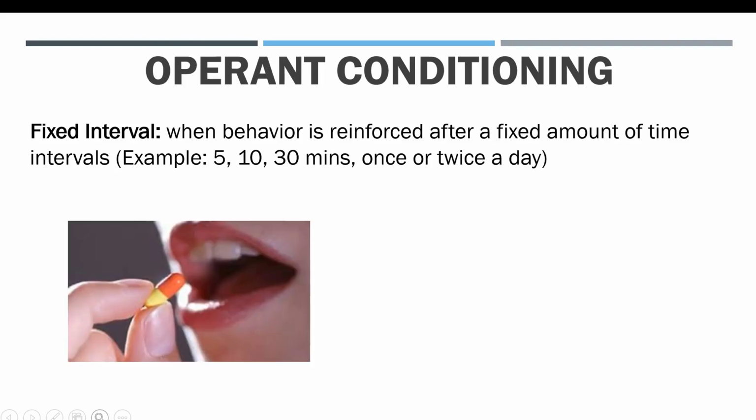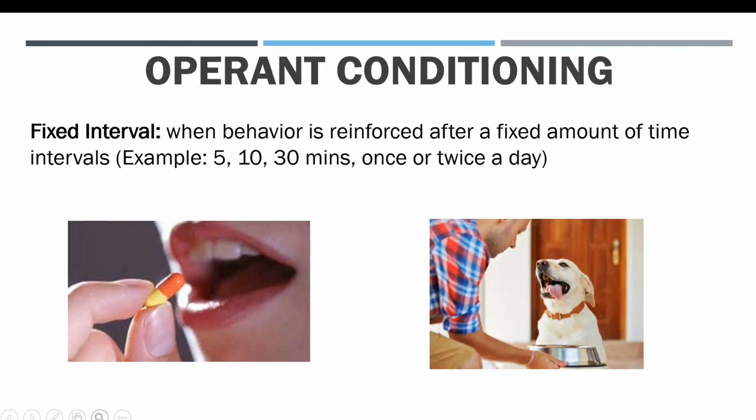For example, when a doctor tells a patient to take a pill once or twice a day, this is a fixed interval because there is a fixed amount of time between different time intervals. Or when a dog owner gives their dog food once or twice or maybe 3 times a day, this is a fixed interval because there is a fixed amount of time between different time intervals.